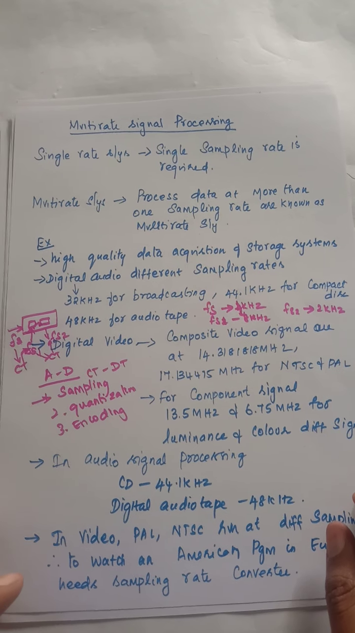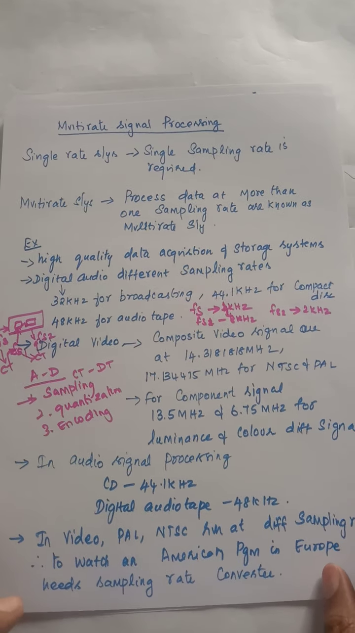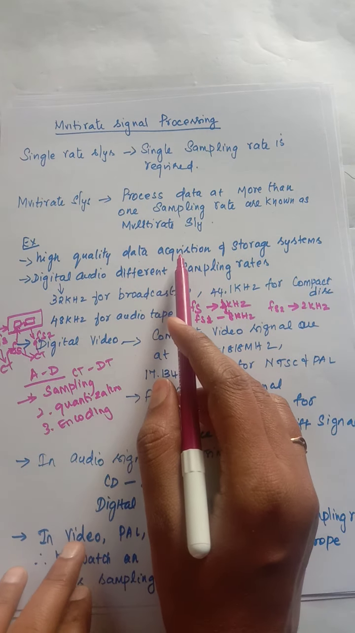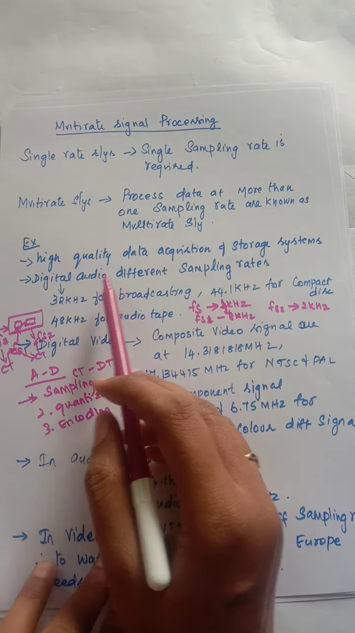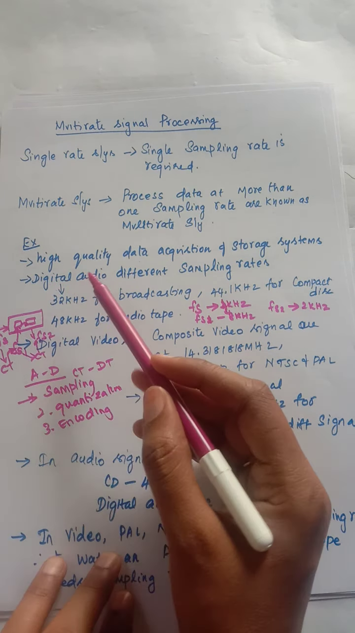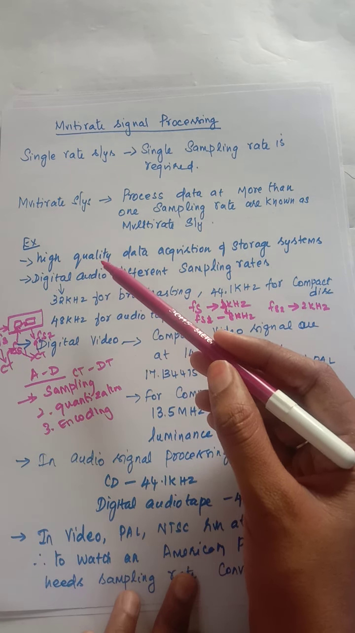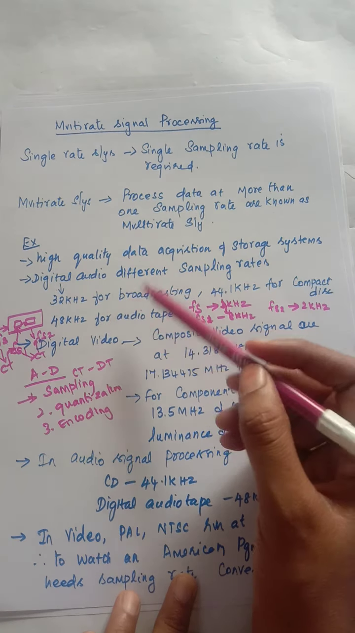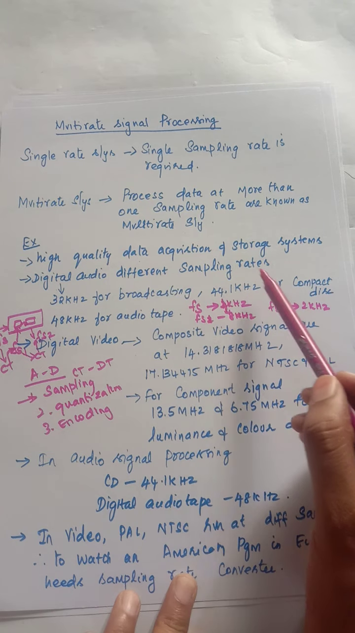Before seeing the interpolation and decimation, we will see the real-time examples where we are using this. The first one is high quality data acquisition and storage systems. The second one, digital audio. Nowadays we are dealing with only digital data, whether it is audio or video. This digital data has different sampling rates.